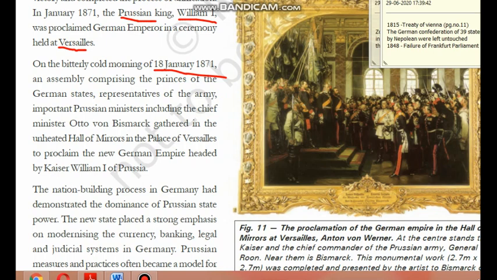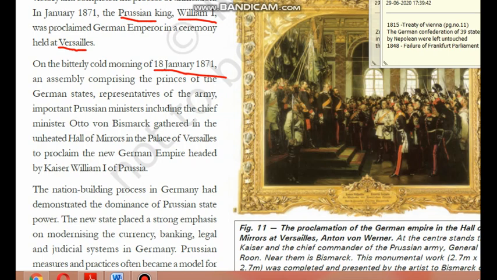France, the Palace of Versailles. We have studied it in the French Revolution. All these people have gathered in the Palace of Versailles, and this is known as the Hall of Mirrors. You can have a look at the painting also, painted by Anton von Werner. So he is the Prussian king William I, and he is proclaimed as the German emperor, and this person in white is Bismarck. So here they have declared, in the Palace of Versailles, Hall of Mirrors, the Prussian king William I as the German emperor.